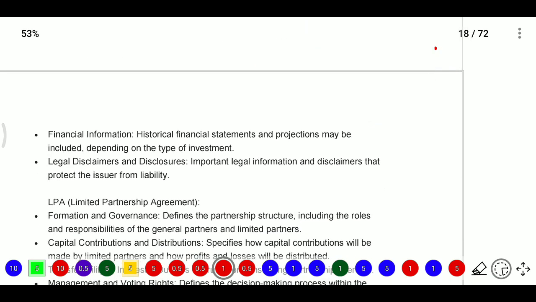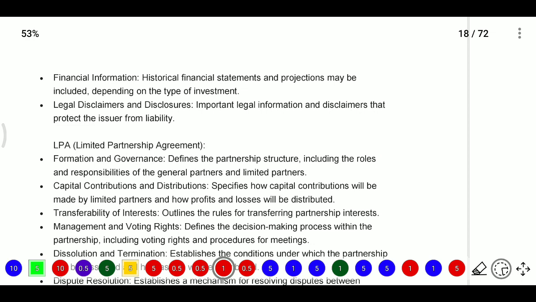And financial information, that is historical financial information: what projects were taken on previously, how they were realized, how they were terminated, how they were liquidated. They will provide all the past history of that fund house. And legal disclosures and disclaimers: important legal information and disclaimers will be provided in this PPM.